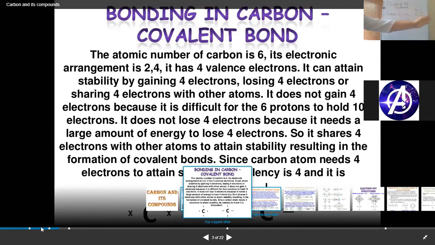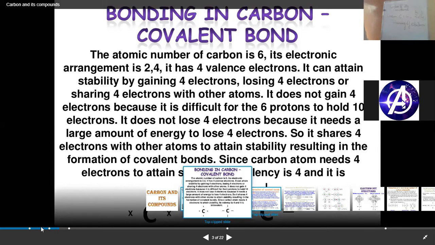Now the question is why an atom which has 4 electrons in its last shell cannot donate. As we discussed in class 9th, once an atom donates its electrons, it has to lose some amount of energy.